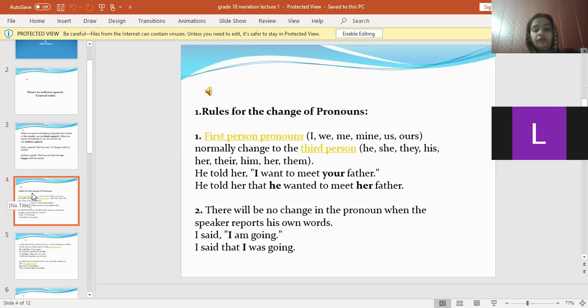And then we have the first rule, the first rule for the change of pronoun. What are pronouns? Anyone?